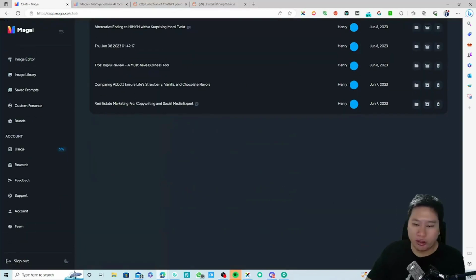Okay, so pretty much I guess that's all I have to share because I don't want to get this up to an hour if I can. What I will say is that Magai is amazing because firstly you have access to GPT-4. I don't think any of the AI tools that I have reviewed so far has GPT-4 built in. I don't think anything has that so far.